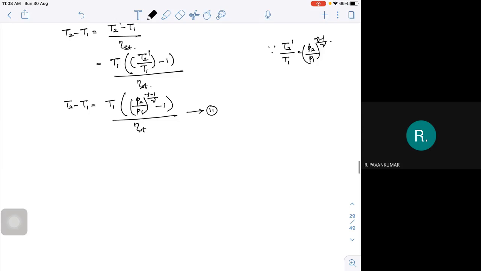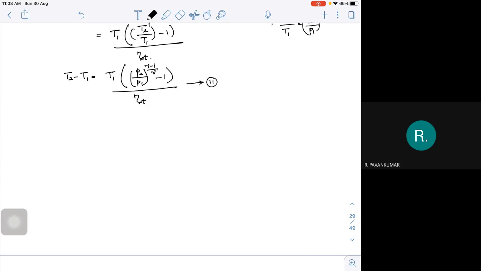Okay, comparing equations 7 and 11, if I compare those equations, I'll get in terms of your pressure P2 by P1.